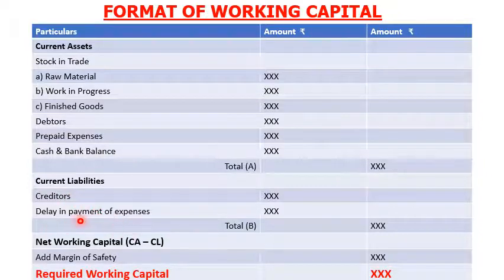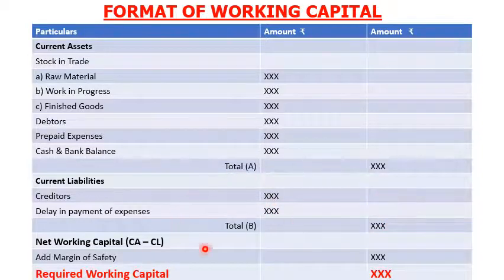The next is delay in payment of expenses. Outstanding expenses are those expenses which have been incurred during the current accounting period and are due to be paid; however, the payment is not made, for example outstanding wages and outstanding overheads. So these are the current liabilities.